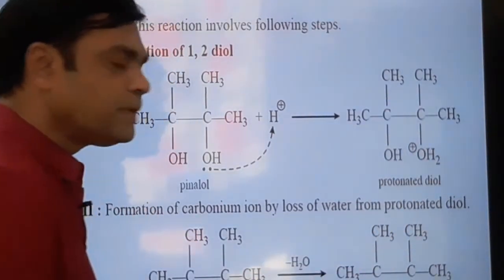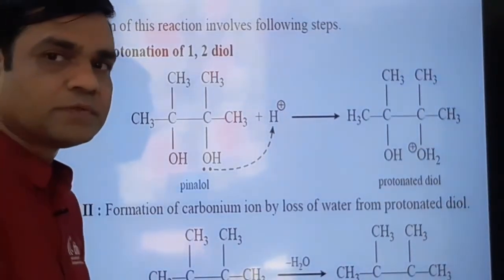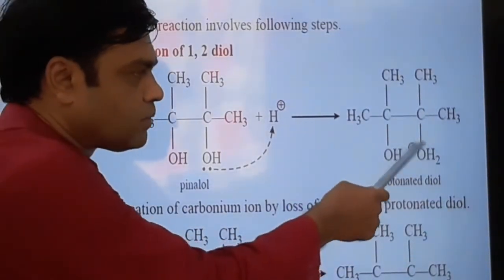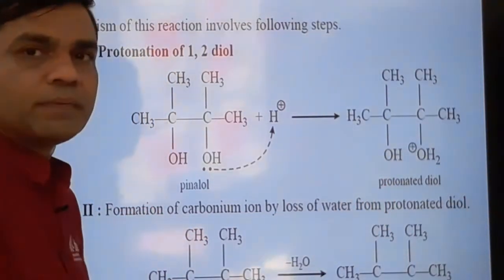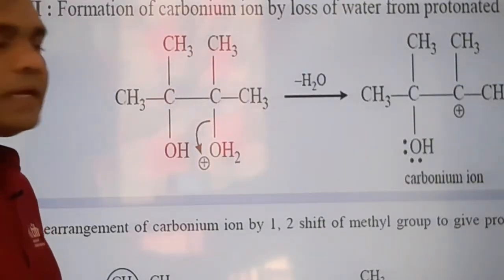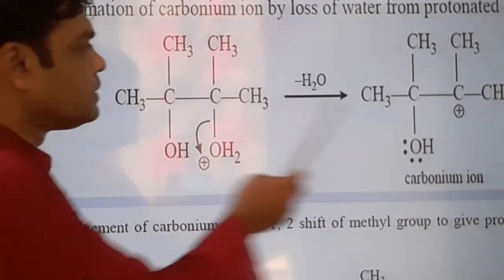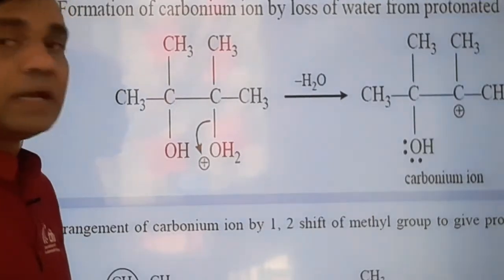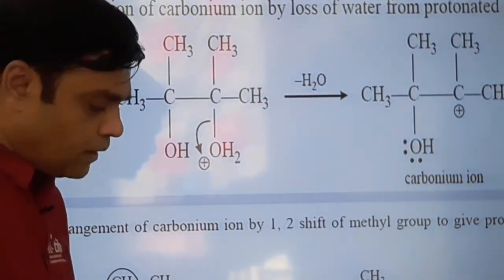Oxygen will regain its lone pair which was initially donated to the H positive ion, and there is a loss of an H2O molecule and formation of a carbonium ion. Carbon having a positive charge is called a carbonium ion or carbocation.